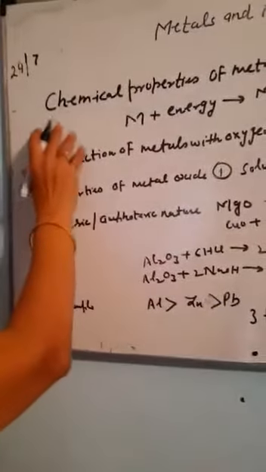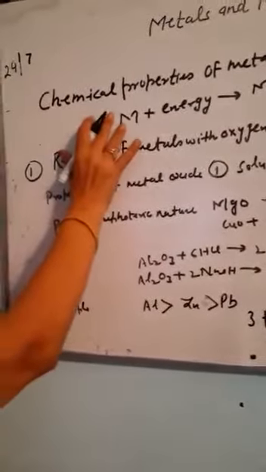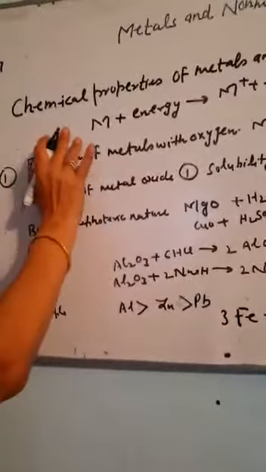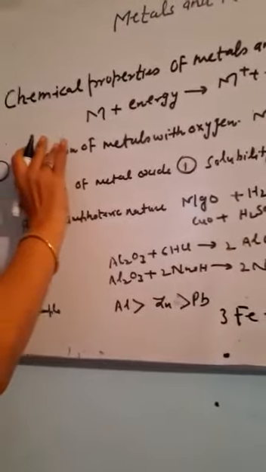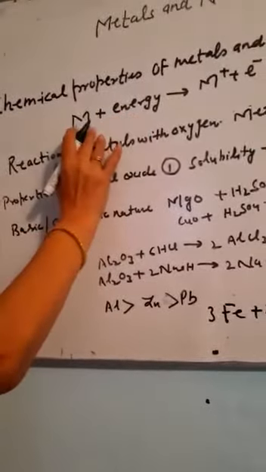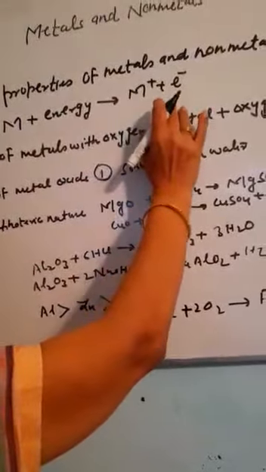Now, I will tell you about the chemical properties of metals and non-metals. First, I will discuss the chemical properties of metals. Metals lose electrons and are converted into metal ions.